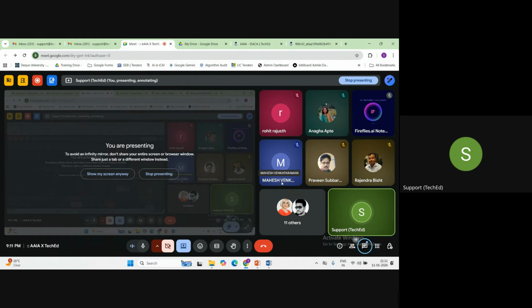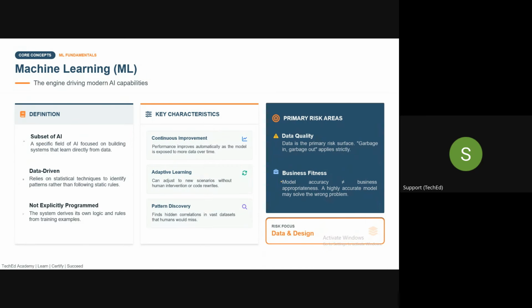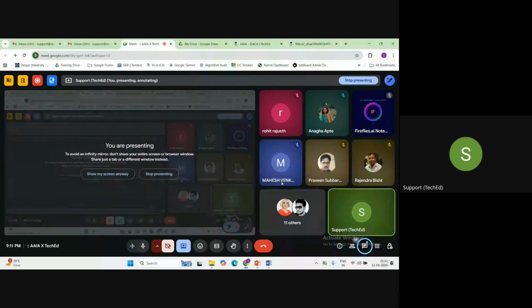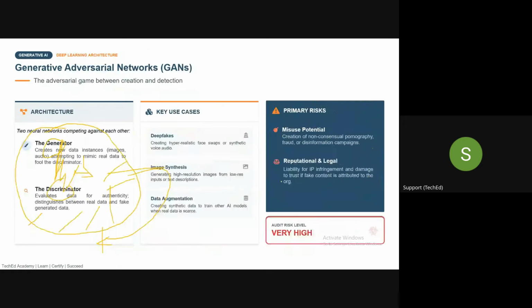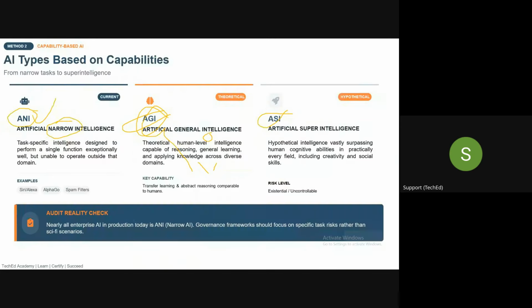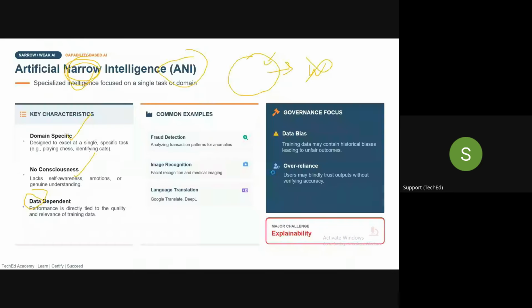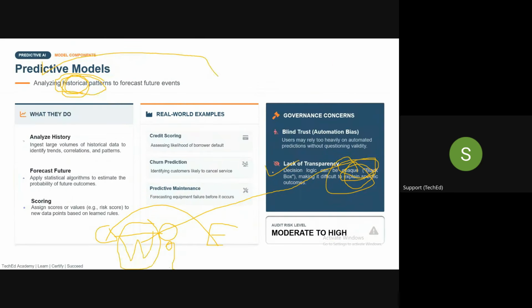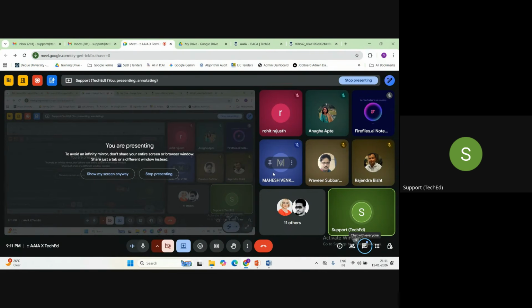These are the things you need to review with respect to these models. Okay, guys, so all these terminologies, all these different types of AI based on capabilities, are clear? Any AGI, ASI, agentic AI, Gen AI, predictive model? Any query, any doubt?